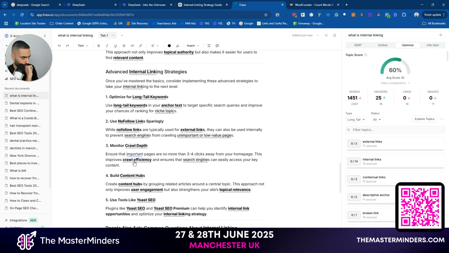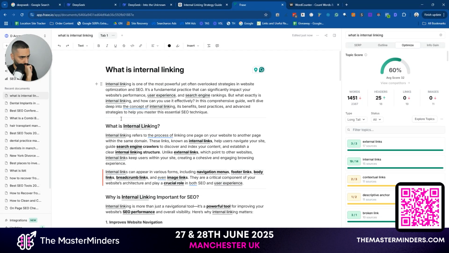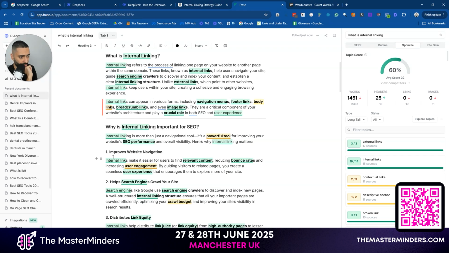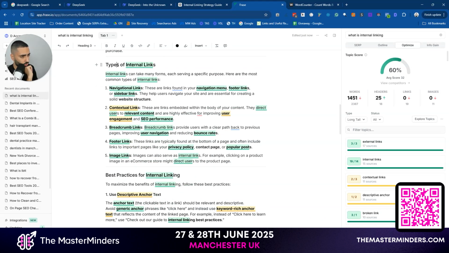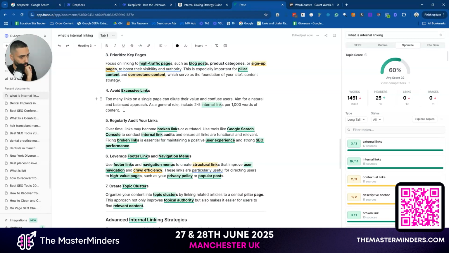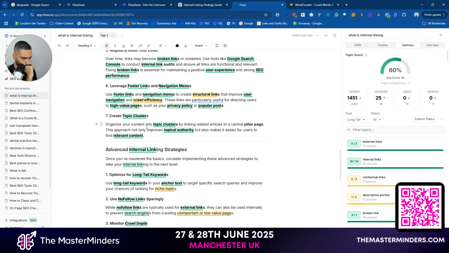Right, so let's take a look here. By the way, it's scoring 60 out of 100, so it's well above the already ranking article. This has gone into H3, H4. So the heading structure is not the best, but we'll see if we can improve that just by using a single prompt.